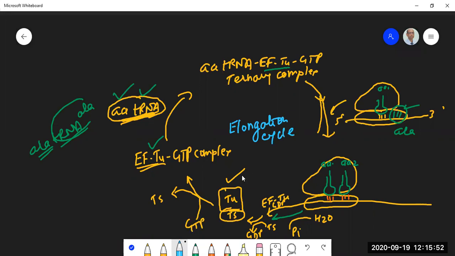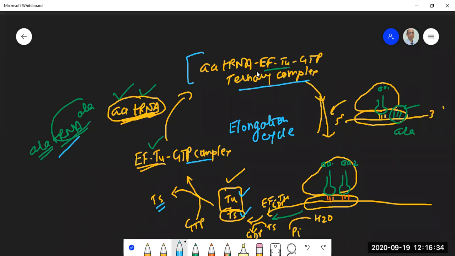I'm repeating it once again. You have this elongation factor EFT, which is made up of two subunits, the unstable subunit and the stable subunit. It exists between two forms, GTP form and GDP form. Once the GTP joins, the TS subunit leaves. So you have the EFTU GTP complex. Then it will pick up the correct amino acid tRNA. What is meant by correct? It is based on the codon at the A site. If the codon is for alanine, it will pick up alanyl tRNA. So it will form a ternary complex, the amino acid tRNA EFTU GTP ternary complex.